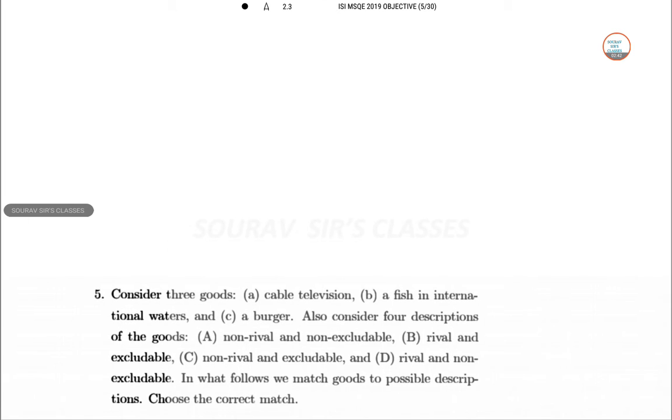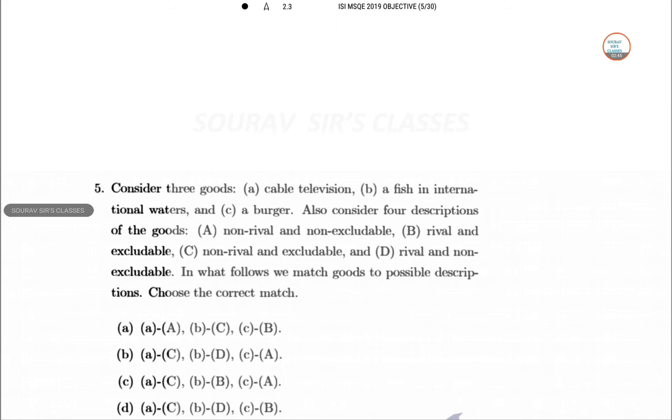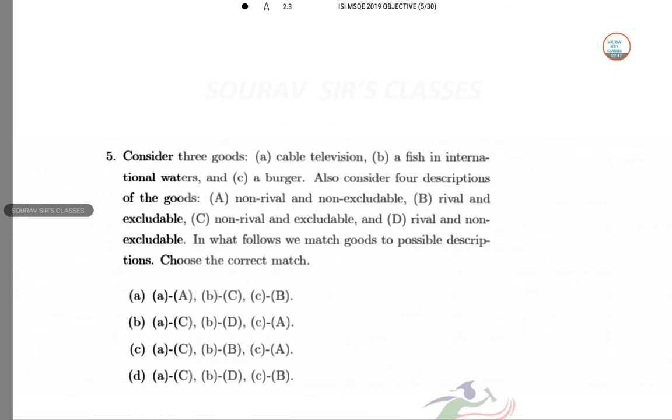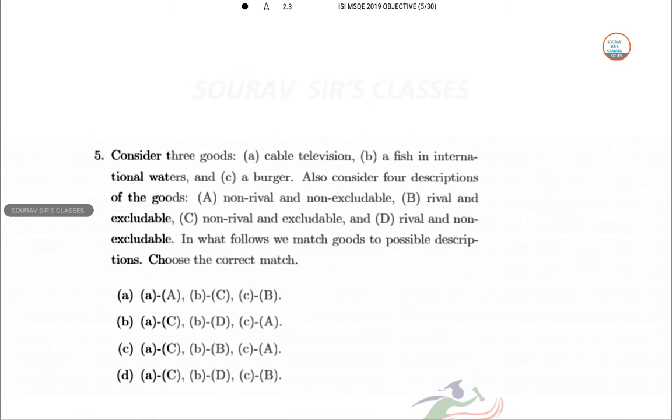So consider 3 goods: cable TV, fish in the international waters, and a burger. And consider the 4 descriptions of the goods: rival, non-rival, excludable, non-excludable. So we have to match the goods with the possible descriptions.